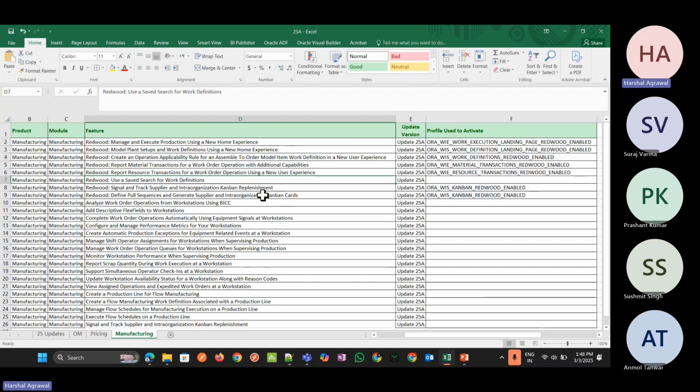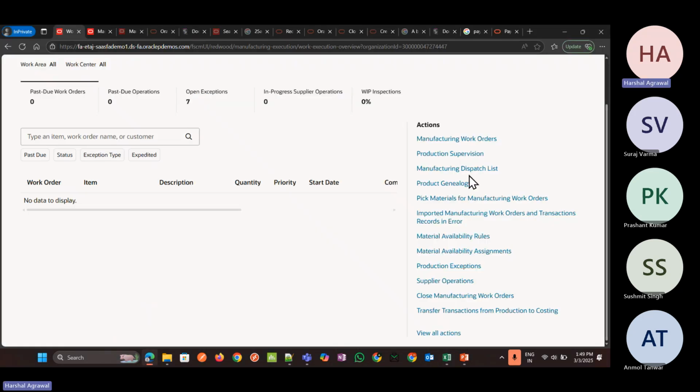So we can quickly revisit a set of the work definition features that facilitate updates, completeness, and the change management scenarios for the work definition. Now we can create and run a saved search for this work definition with this powerful index-based search engine. Okay, now let me go back to the instance and I will show you the manage work definition.